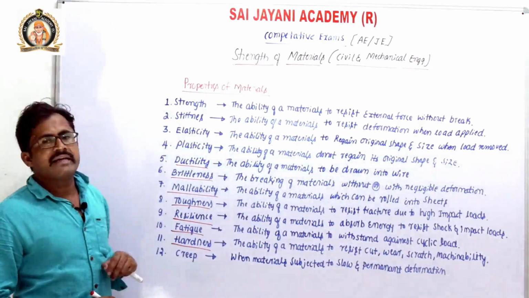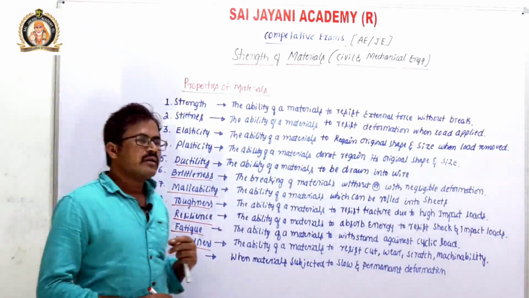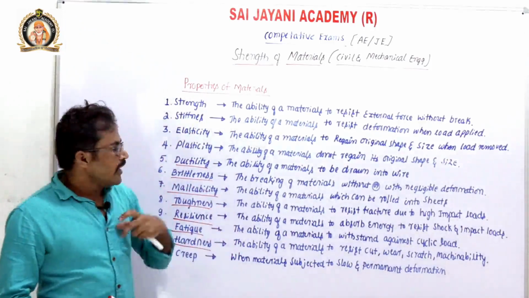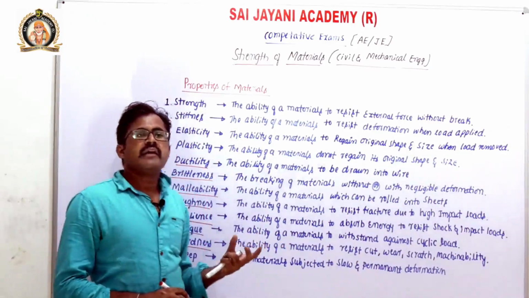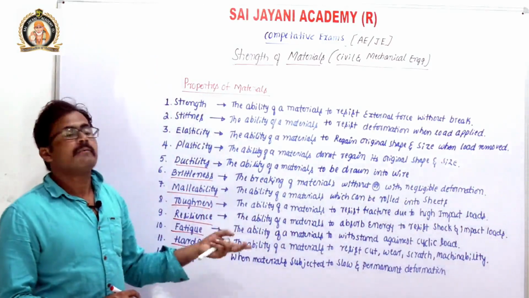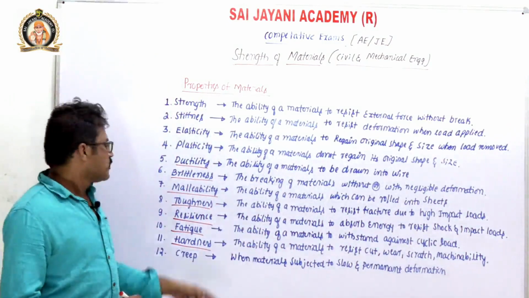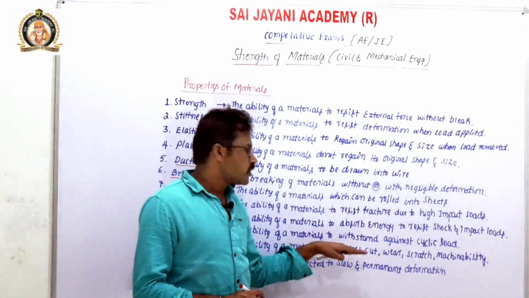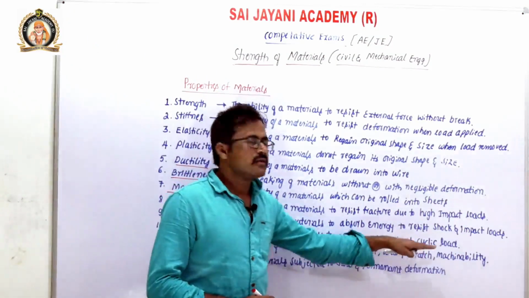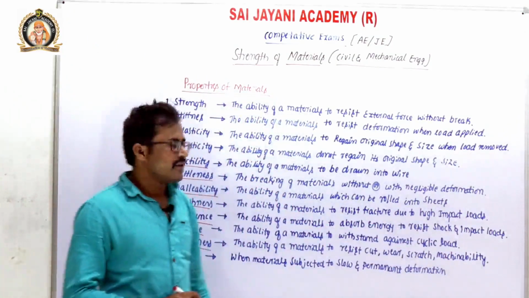It is also known as indentation. Indentation means if we hit a material with steel balls or other material, the mark will not remain on the surface of the material. So hardness is the ability of a material which offers resistance to cut, wear, scratch, machinability and indentation.